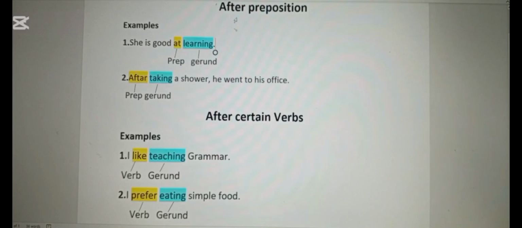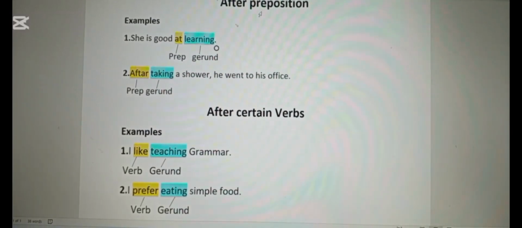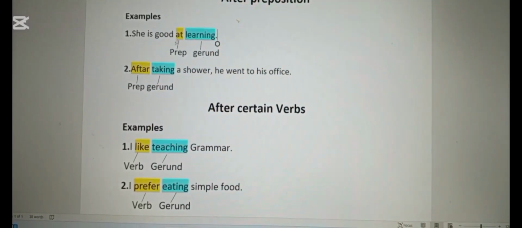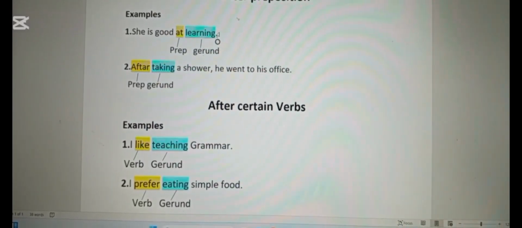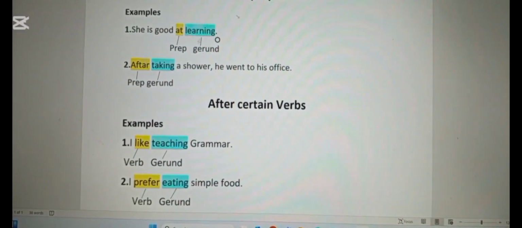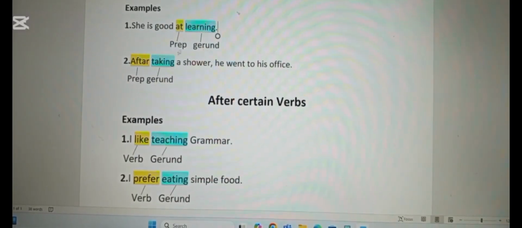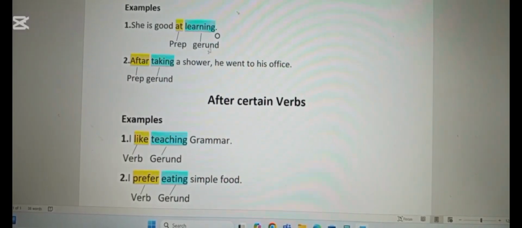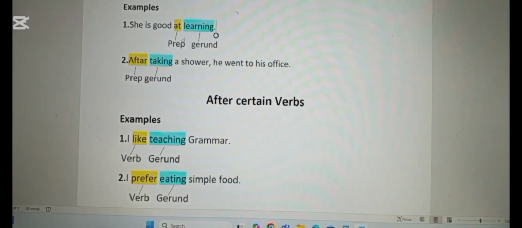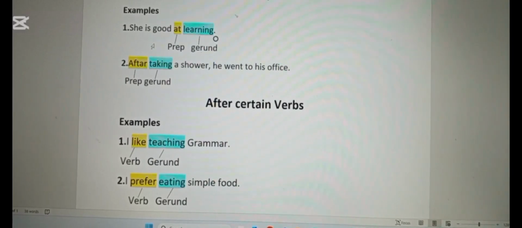Students, you know, prepositions are the tiny words that show the relationship between words. For example, at, in, on, above, under, these all are prepositions. Now look at example number 1. She is good at learning. So you can see we have used the preposition at, and after the preposition, we have used a gerund, learning. So this sentence gives us information about what she is good at. She is good at learning. So you have noticed that a gerund is used after a preposition.